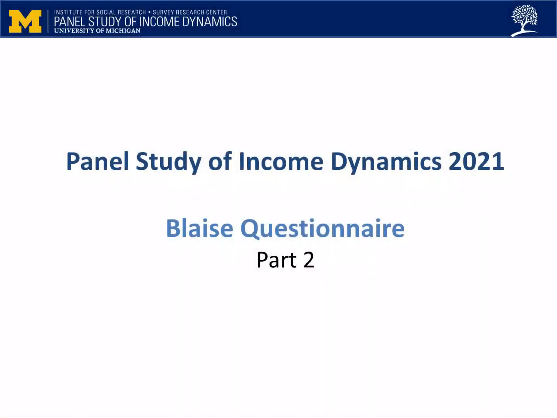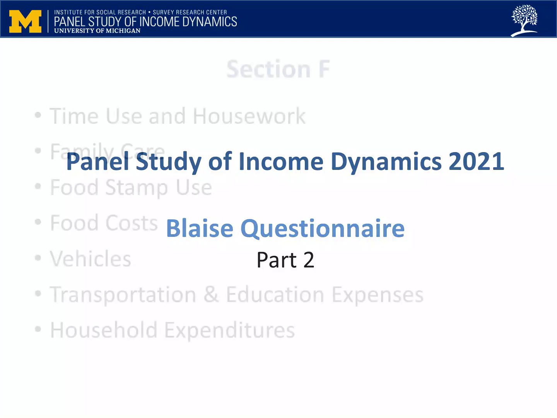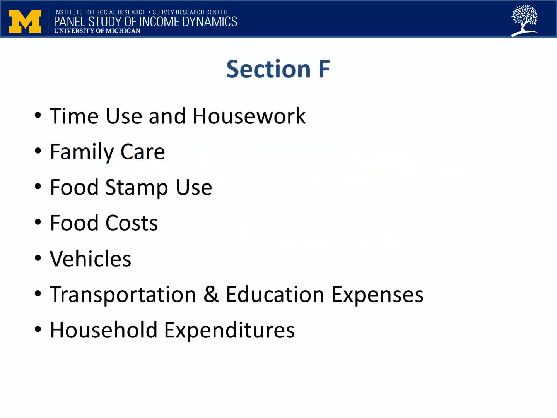In this video, you will learn about the sections of the PSID 2021 questionnaire related to expenses, income, wealth, and retirement plans. After you complete the employment questions in Section BC, you'll arrive at Section F. The general topics covered in Section F are time use and housework, family care, food stamp use, food costs, vehicles, transportation and education expenses, and household expenses.